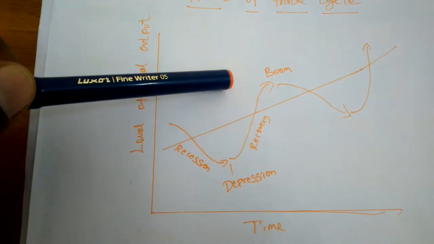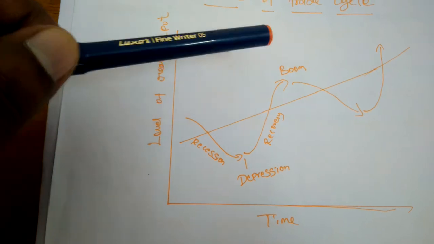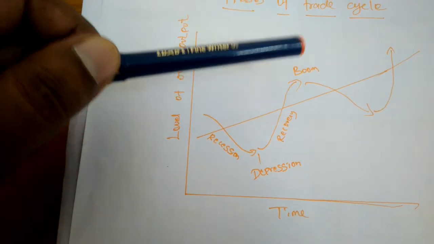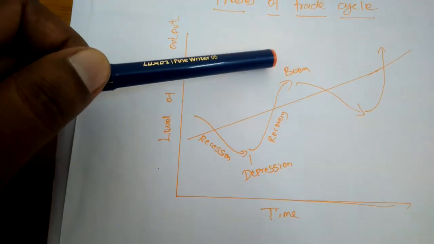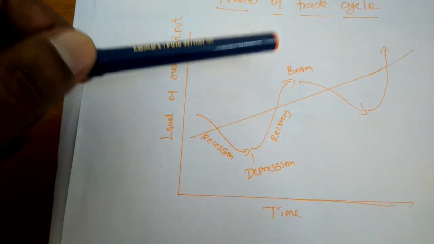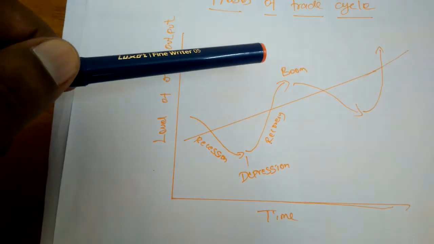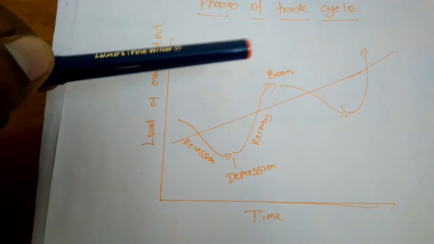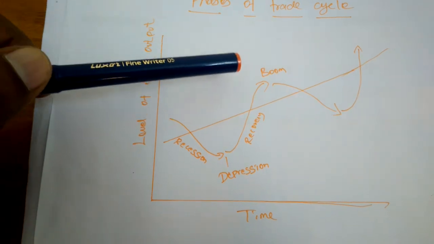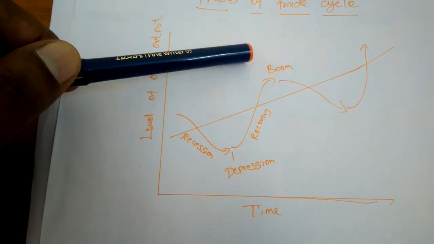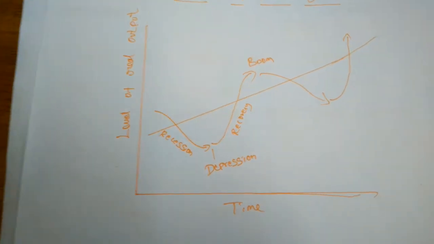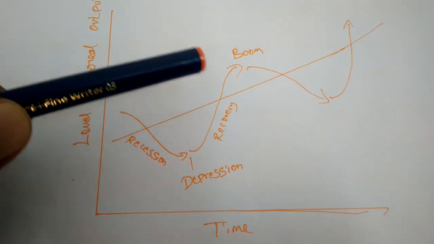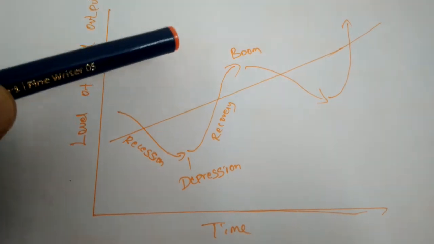When the economy is in a boom situation, it means full employment, and the movement of the economy beyond full employment is characterized as a boom period. In this boom period, all the factors of production will be fully employed. So in this period, there is hectic activity in the economy.